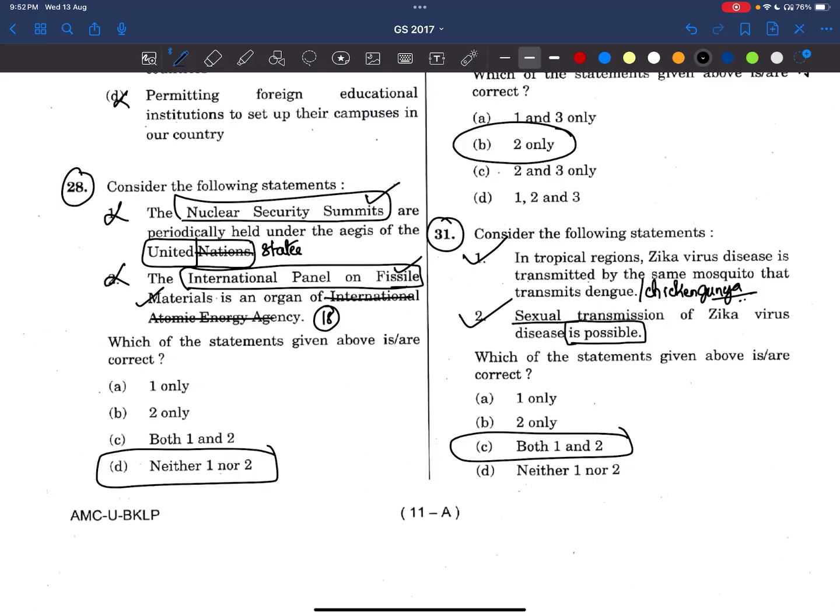Okay, see here, it is named Zika because it is found in the Zika forest of Uganda.